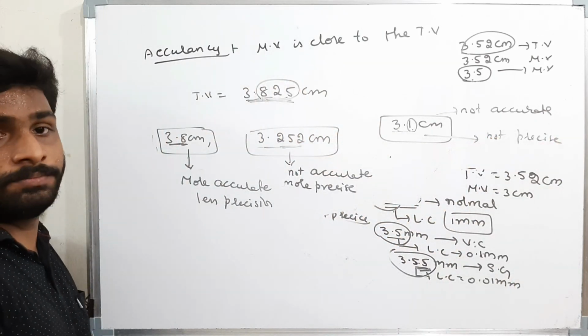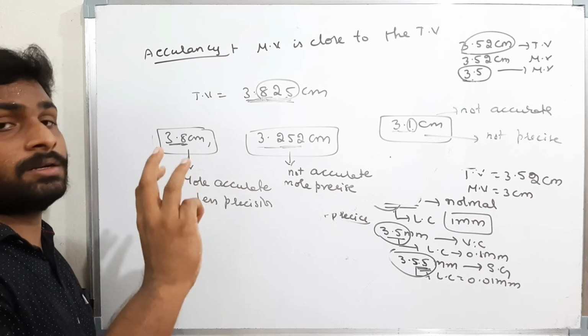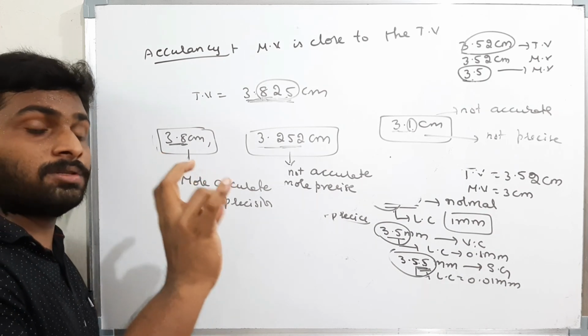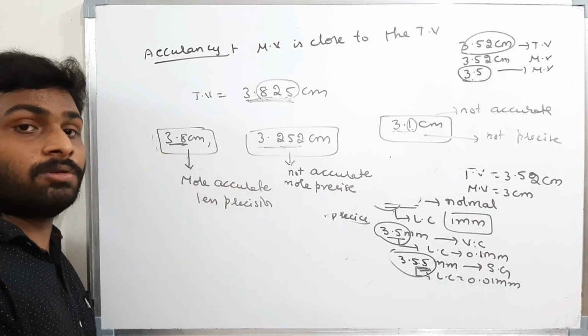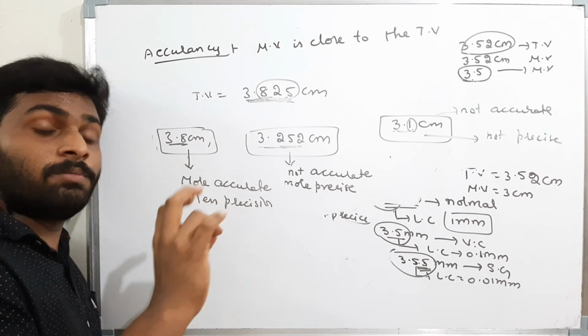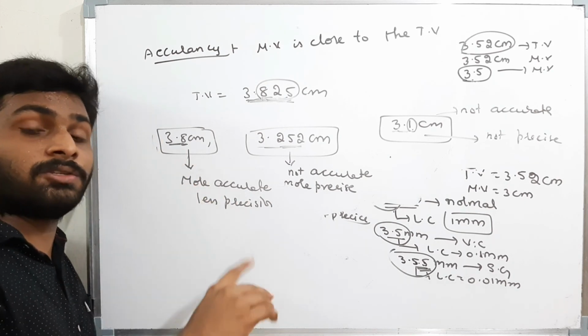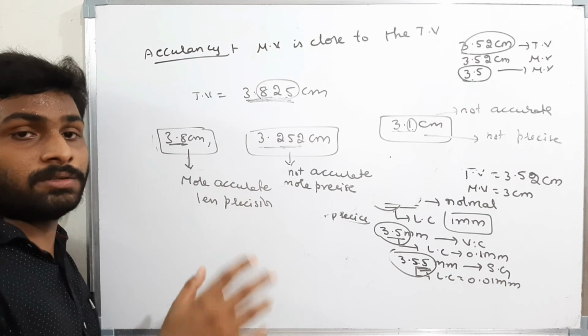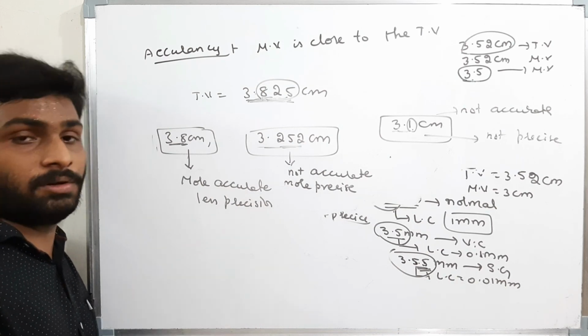I think this is clear. By this we completed the errors, types of errors, and accuracy and precision. In the next video we will see the mean error, absolute mean error, relative error, percentage error, addition of errors, combination of errors, and addition, subtraction, multiplication, division of errors.